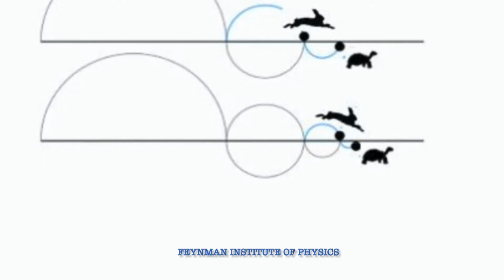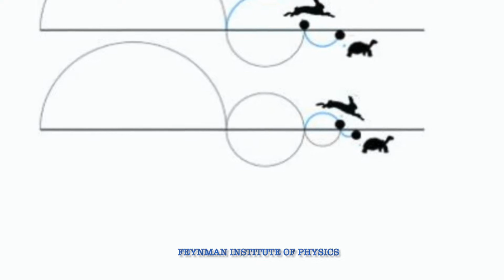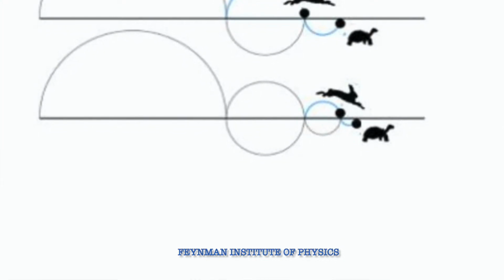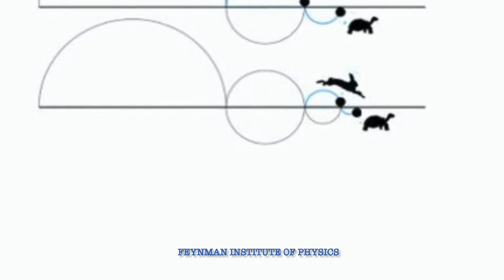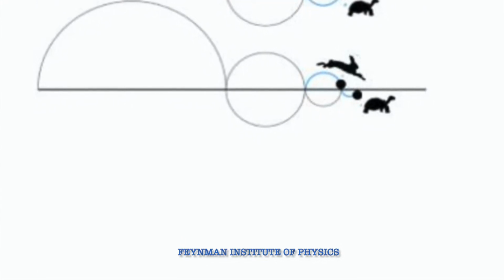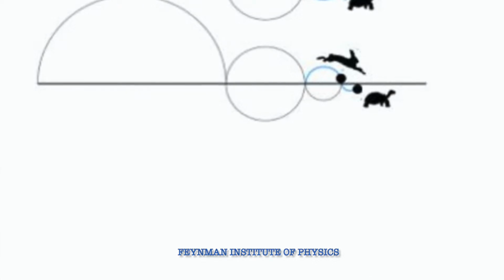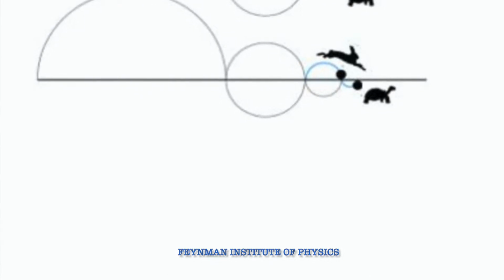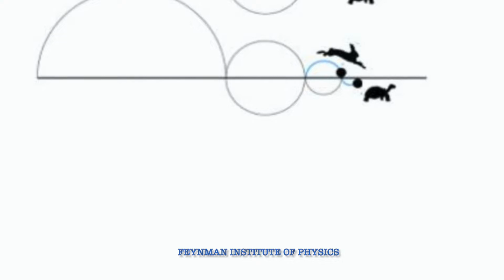Again, when the rabbit runs 10 meters, the tortoise again proceeds 1 meter. Running another 1 meter, the tortoise is again 10 centimeter ahead of the rabbit. So the rabbit will never be able to catch the tortoise. But the simple thing is, an infinite number of steps doesn't mean an infinite amount of time.